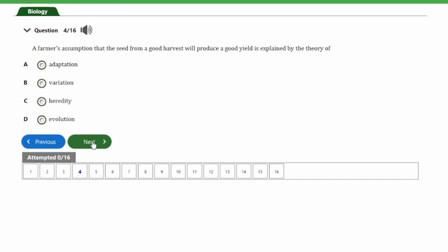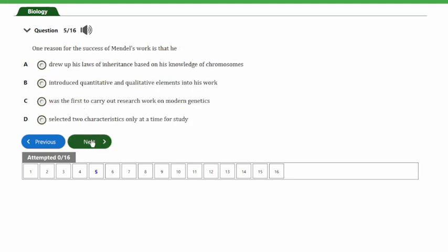So guys, the answer to this question is option C, and that's heredity. A farmer's assumption that the seed from a good harvest will produce a good yield is explained by the theory of heredity, because a seed that is from a good harvest producing a good yield means that it's actually taking up the genetic materials of the parent plants. So guys, this is a form of heredity. So let's look at the next question, and that's question number 5.